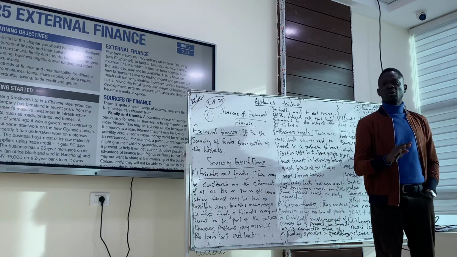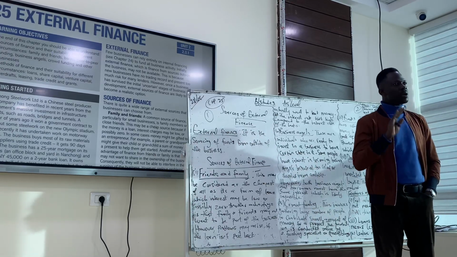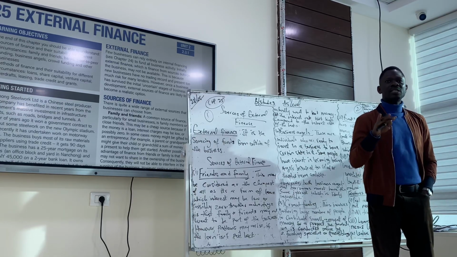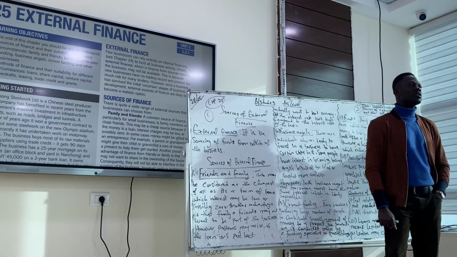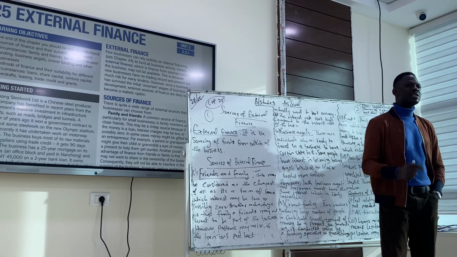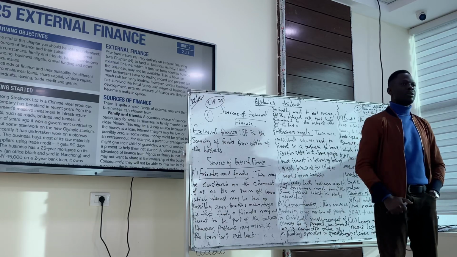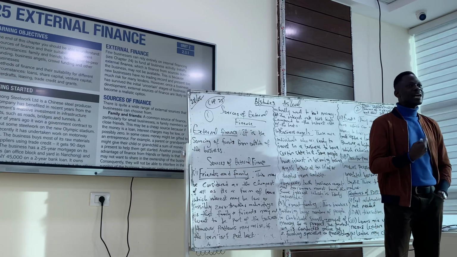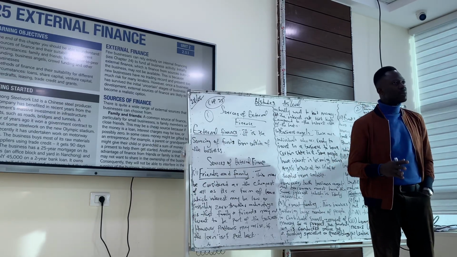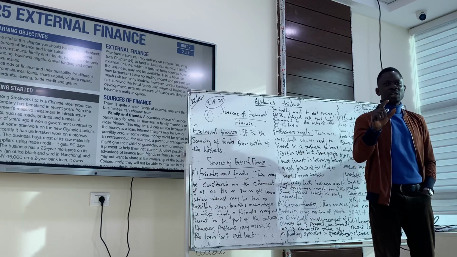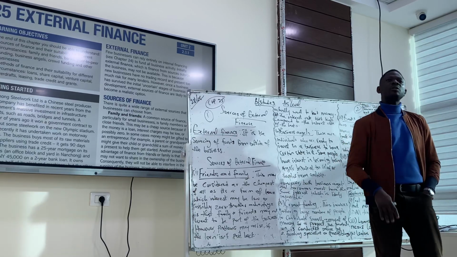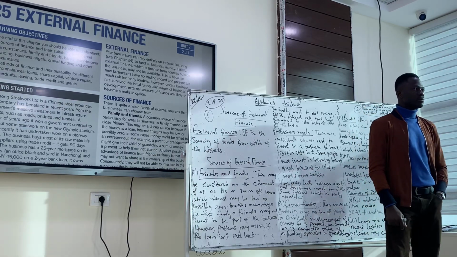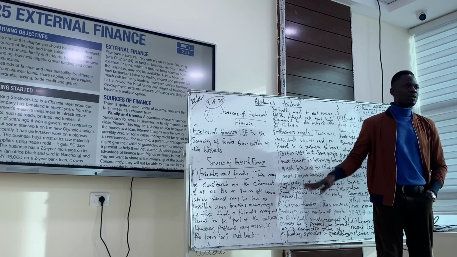But the problem about crowdfunding is this. If we need $5,000, and if the crowd are unable to contribute $5,000, then the money will be returned to the contributors, because it cannot fulfill what is needed. So they're not going to give it to you. Because if they give it to you, you don't have another source of finance. That is why you come to them. So if they are unable to contribute that amount needed, then you cannot do the project. So they give back the money to the contributors. Do we understand crowdfunding here?